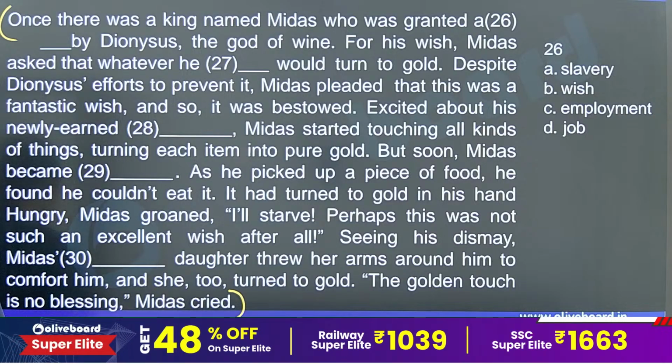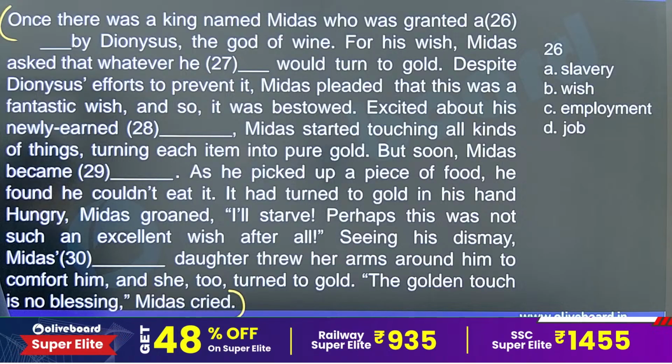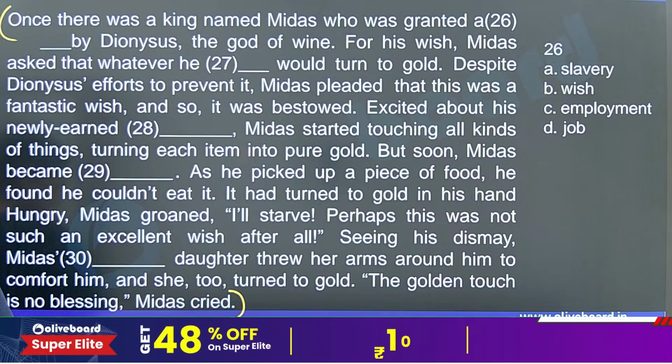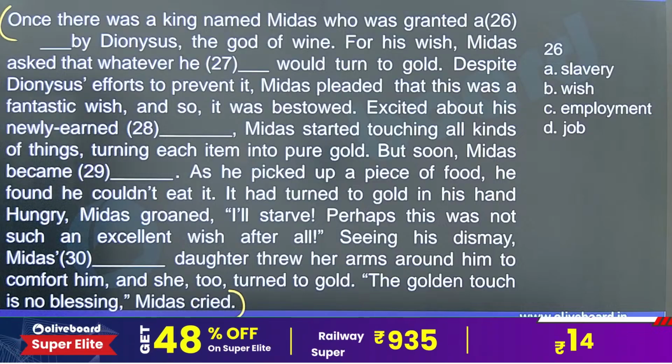Yes, Shivani. Midas touch. Whatever that person touches, that thing gets converted to gold. So this is what the entire story paragraph is telling about.